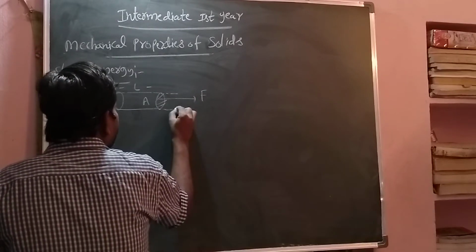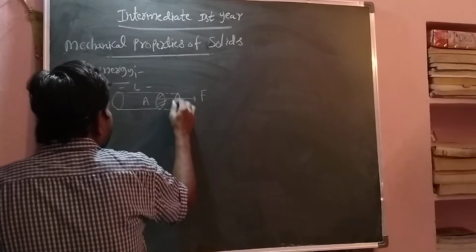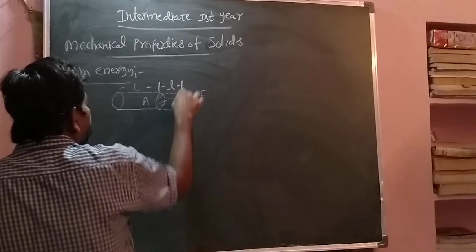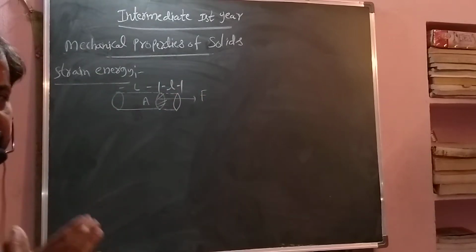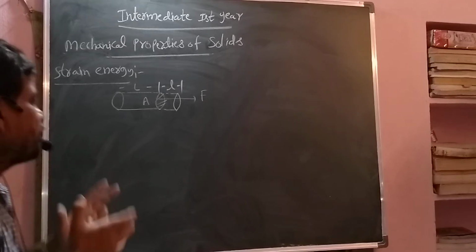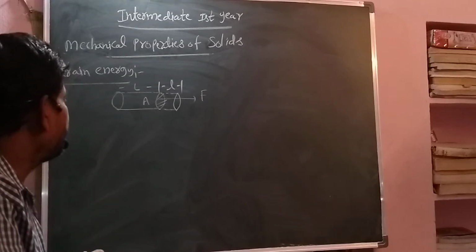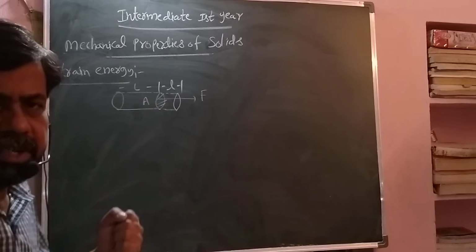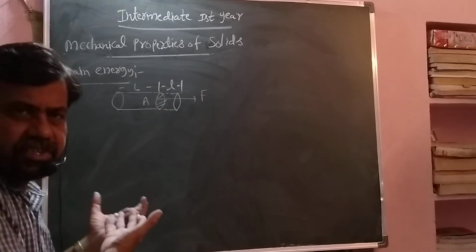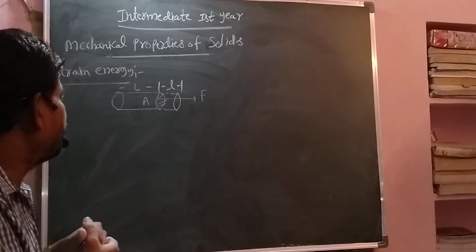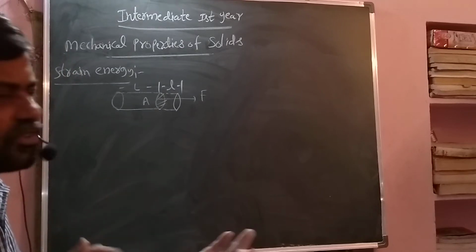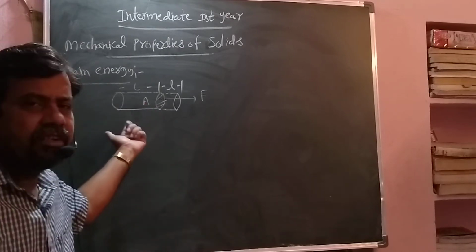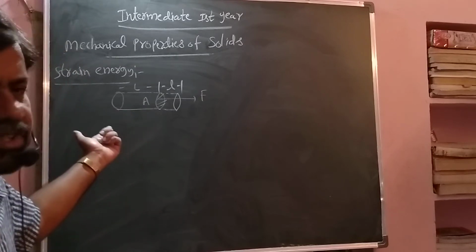So what is the elongation here? Small l is the elongation. So what came here finally? Deformation came. If it is the applied force, due to that some deformation came. After removing that applied force, it is again regaining its original shape and size. Opposite to the applied force, some restoring force is created.